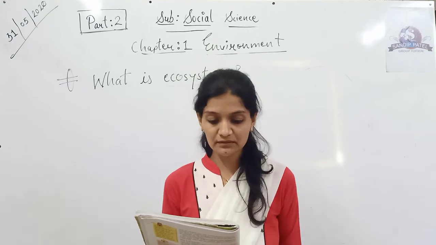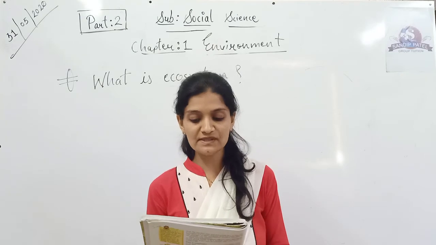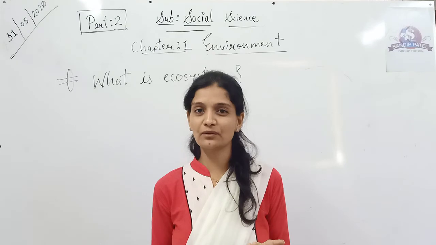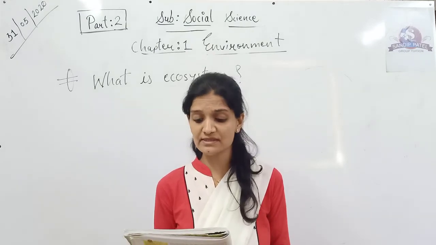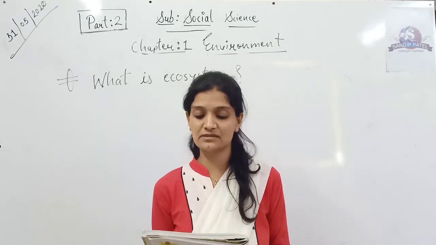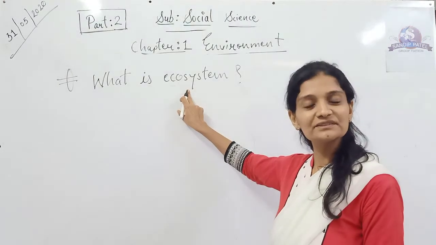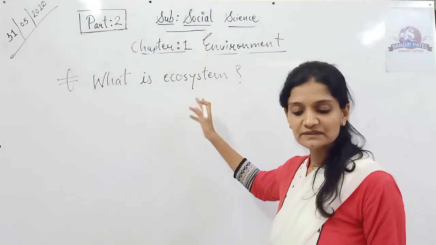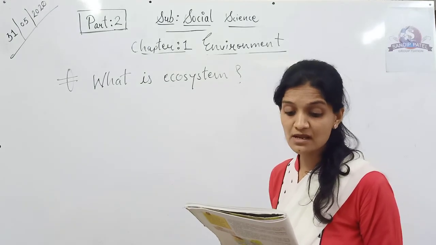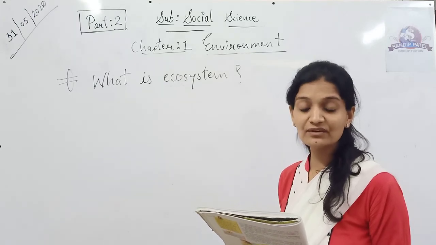This relation between the living organisms as well as the relation between the organisms and their surroundings forms an ecosystem. So that's how all the plants, trees, animals and human beings are related to each other, and they form their surroundings and form an ecosystem. So here we get the answer to what an ecosystem is. So this is the ecosystem. Clear? And there could be an ecosystem of a large rainforest, grasslands, desert, mountains, lake, river, ocean and even a small pond.